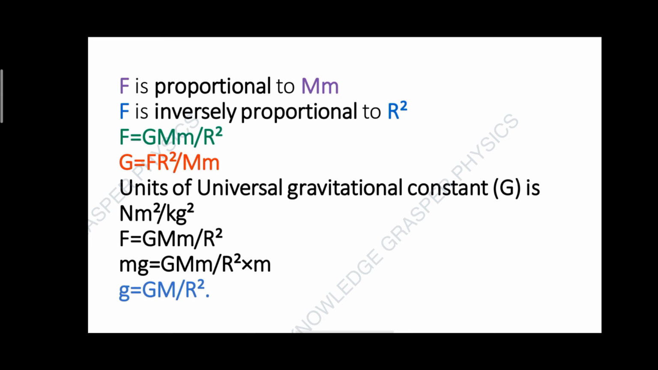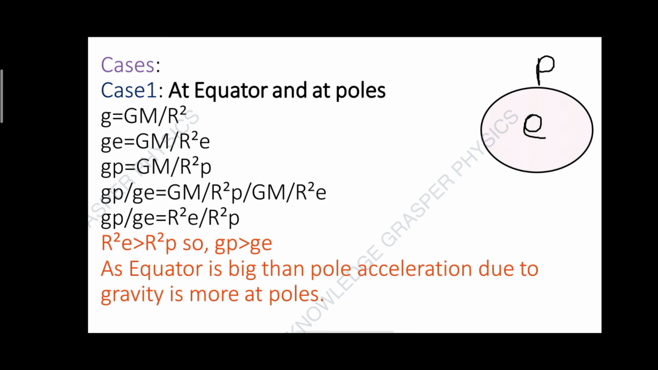There are cases in which acceleration due to gravity will change. So here is case 1: at the equator and at the poles. We know that gravity is inversely proportional to distance. So as the equator is farther from the Earth's center than the poles, we have more acceleration due to gravity at the poles.